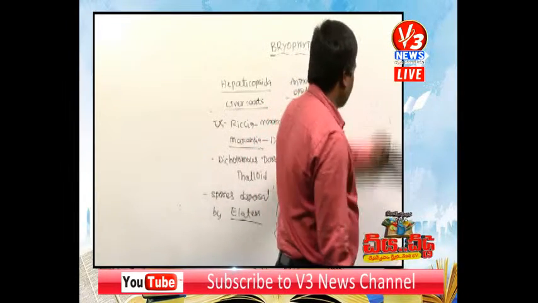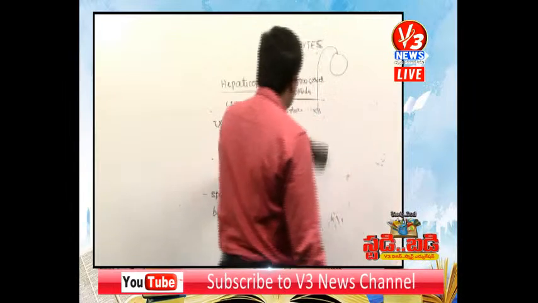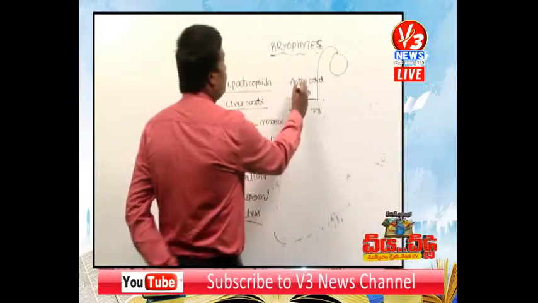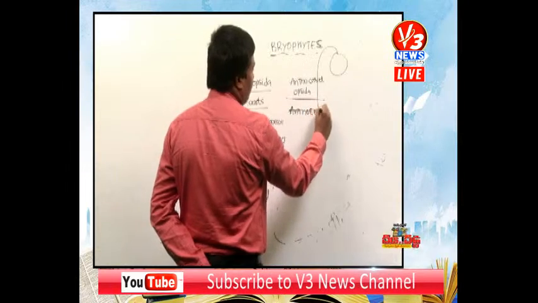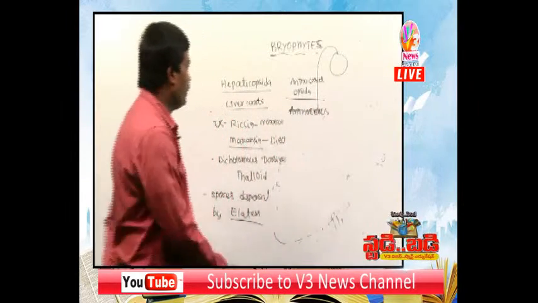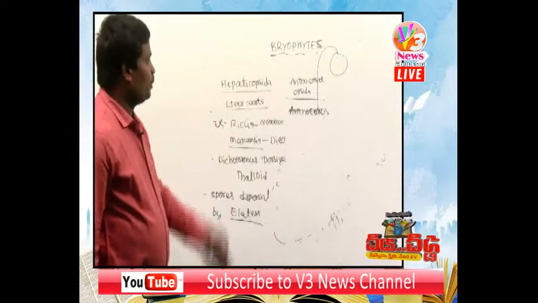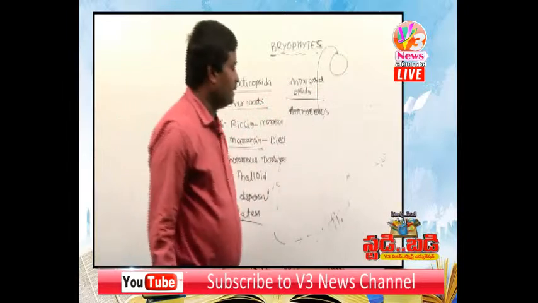Next, some important differences between liverworts and Anthocerotopsida.